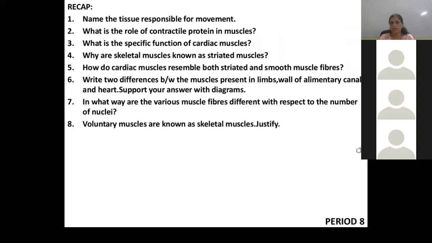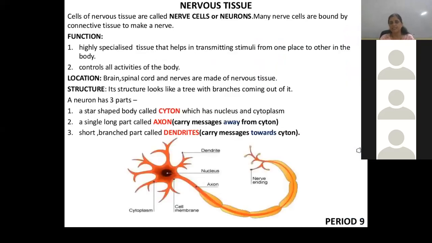Okay. And last, that is nervous tissue. The cell of nervous tissue that is called nerve cell, or it is also called neuron. It is the longest cell in the human body, highly specialized tissue which help in transmitting the stimuli or transfer the impulse from different part of the body to the brain. It is present in brain, spinal cord, and nerves are made up of nerve tissue.